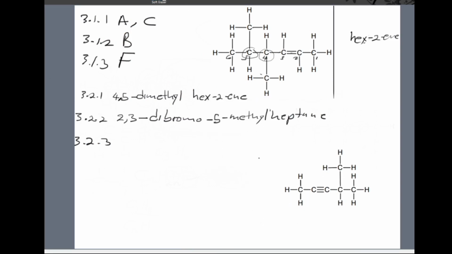Okay, so again we need to identify the parent chain by counting the carbon atoms. So we'll start from the carbon atom which is closest to the functional group, in this case this carbon atom here. So we'll have 1, 2, 3, 4, 5, right? Or we could count like this: 1, 2, 3, 4, 5. So we know the parent chain has 5 carbon atoms, so we'll have pent in our name, right?